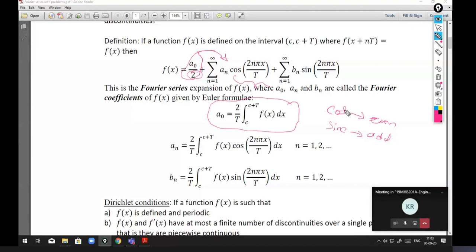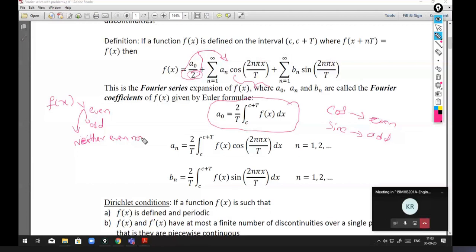If I want to express any function f of x, it may be even, it may be odd, or it may be neither even nor odd. There are three types of functions we have discussed.